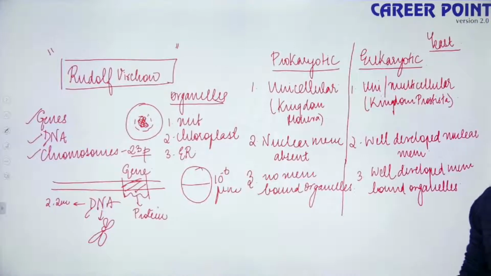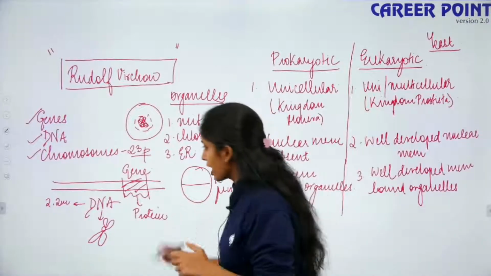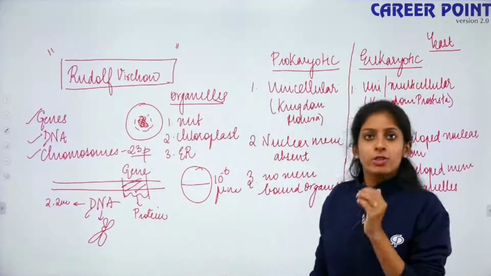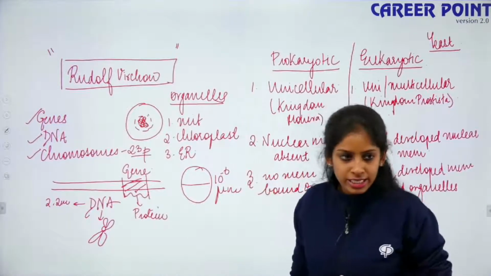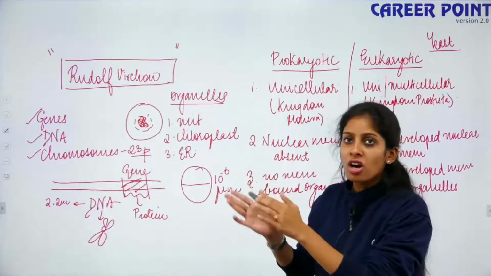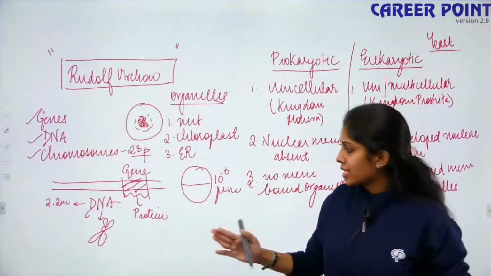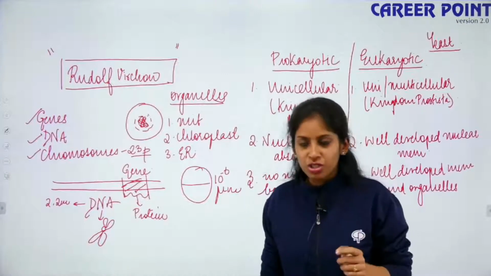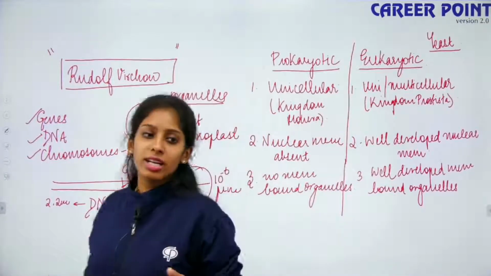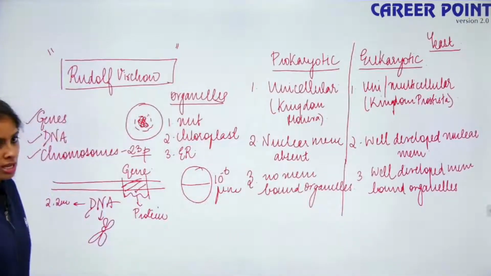Write down. A gene is any segment on the DNA that codes for a protein. DNA is deoxyribonucleic acid, that is your genetic material. Your DNA is too long, so it is compacted inside the cell in the form of chromosomes. Chromosomes are the condensed version and chromatin is the non-condensed form. Okay?